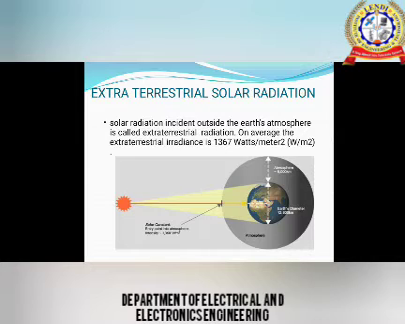What is extraterrestrial solar radiation? Solar radiation incident outside the Earth's atmosphere is called extraterrestrial radiation. On an average, the extraterrestrial irradiance is 1367 watts per meter square.